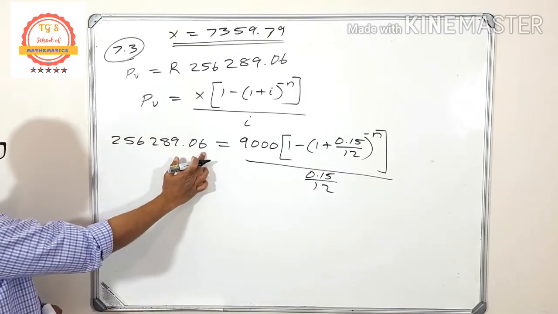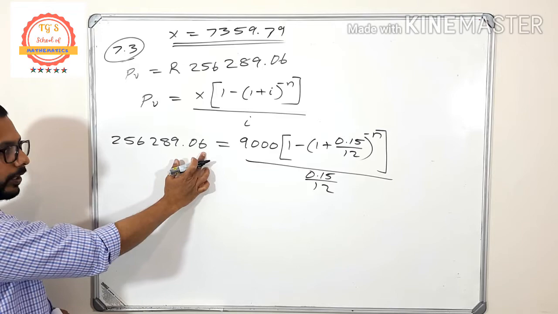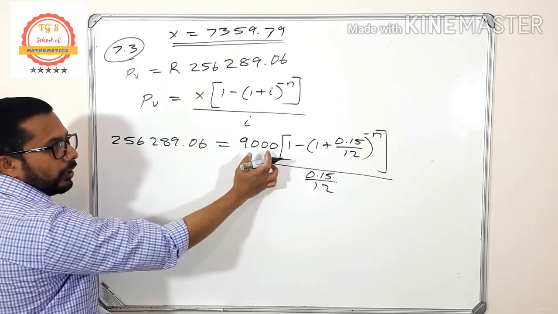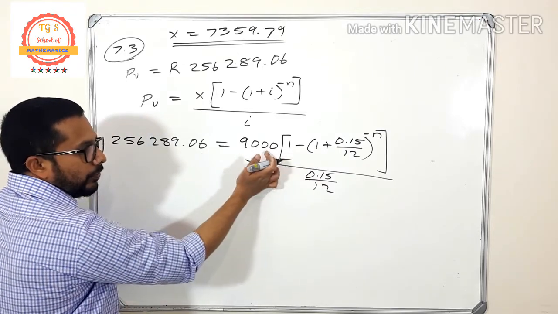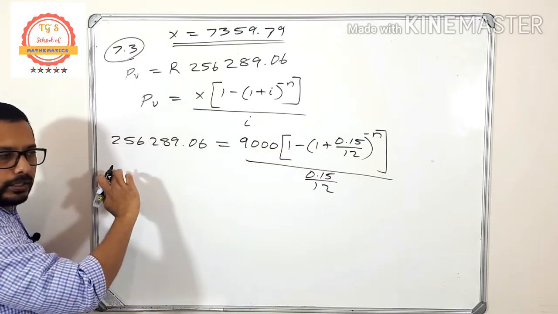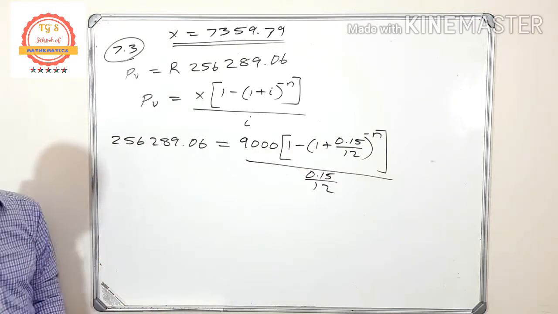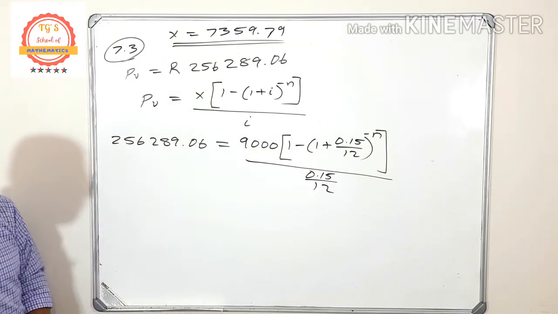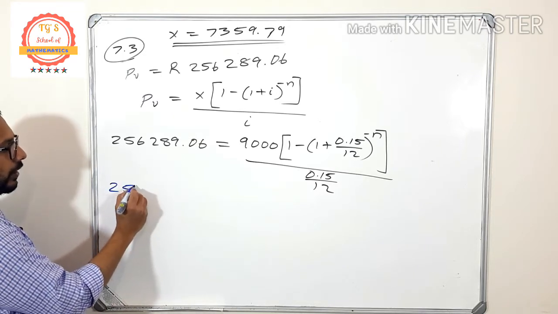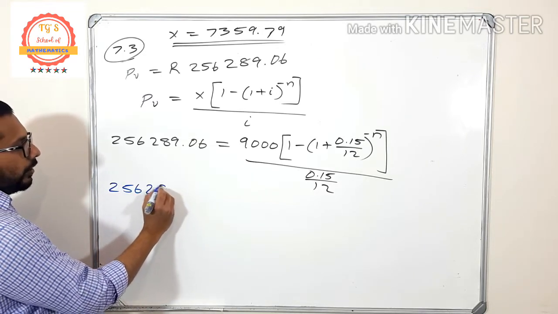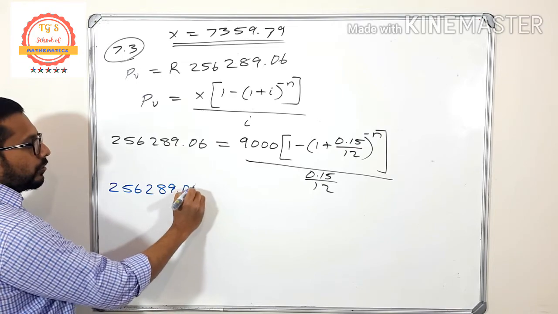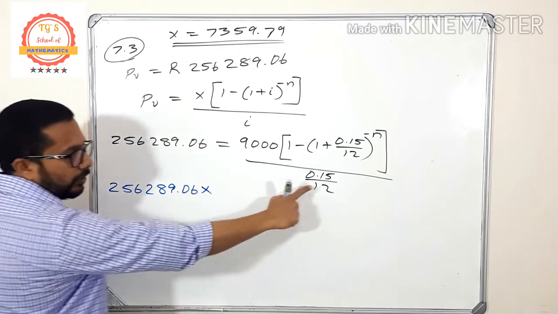So if I want to take this one to this side, it is multiplication. Here also this one is multiplication. So if I want to take this one to this side, it is division. So look at what I am going to write. That is 256,289.06 times, here division.